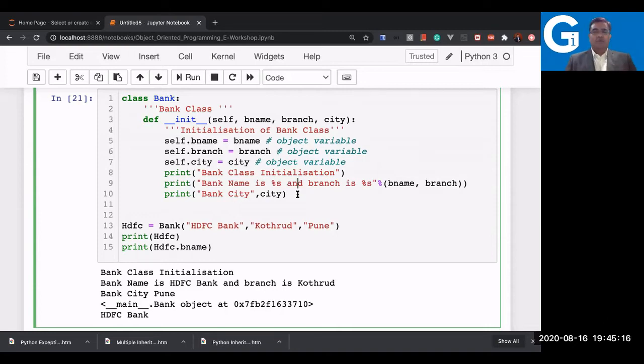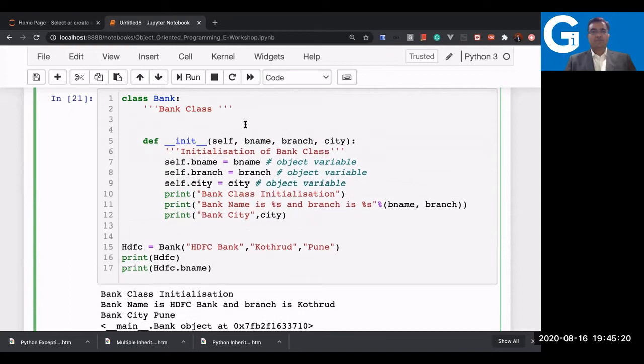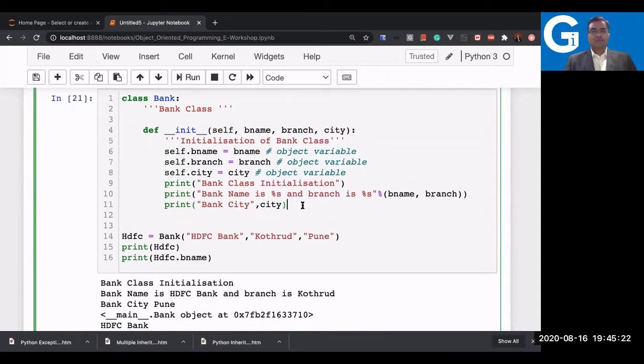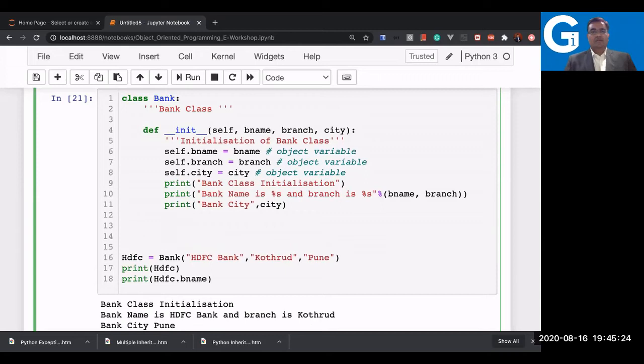But if I'm writing one more method now, so let me write one more method here to understand the scope. Here I'm writing the bank information. So let us say info as a method, or you can say whatever, like display info. Let us call it the info method, and then having the first parameter as self only.